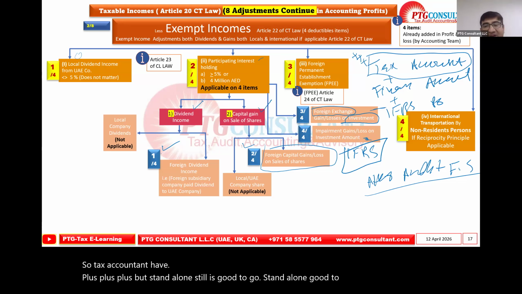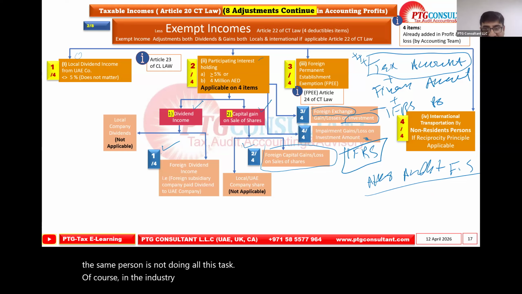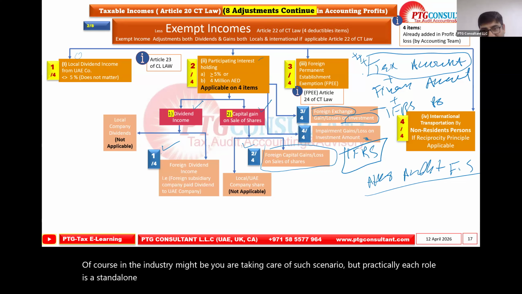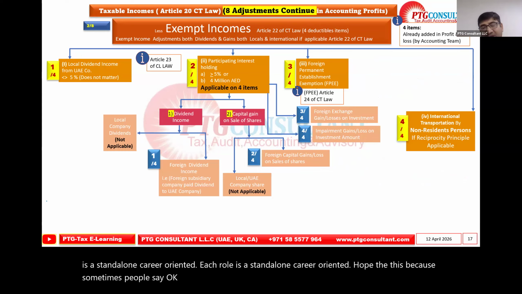In practical life, the same person is not doing all these tasks. Of course, in the industry, you might be taking care of such a scenario, but practically each role is standalone career oriented. I hope this helps, because sometimes people say, okay, I don't know IFRS, so I cannot be a tax accountant. Still is good to go.